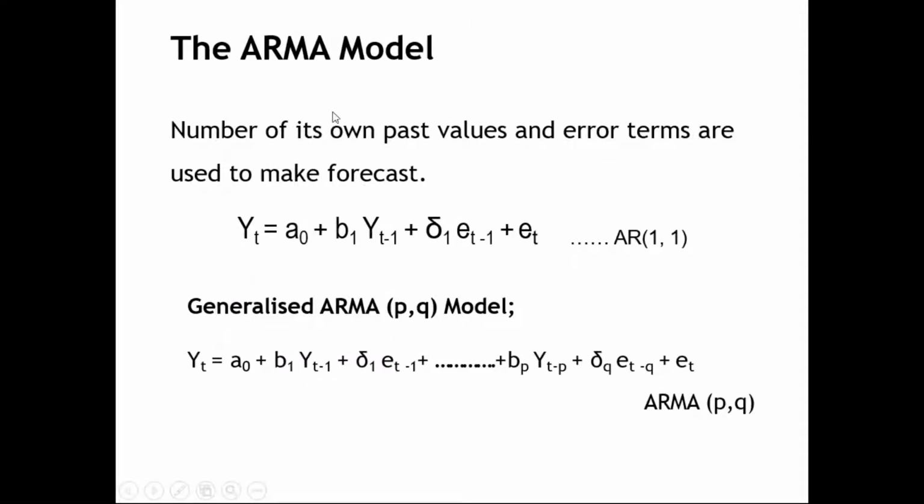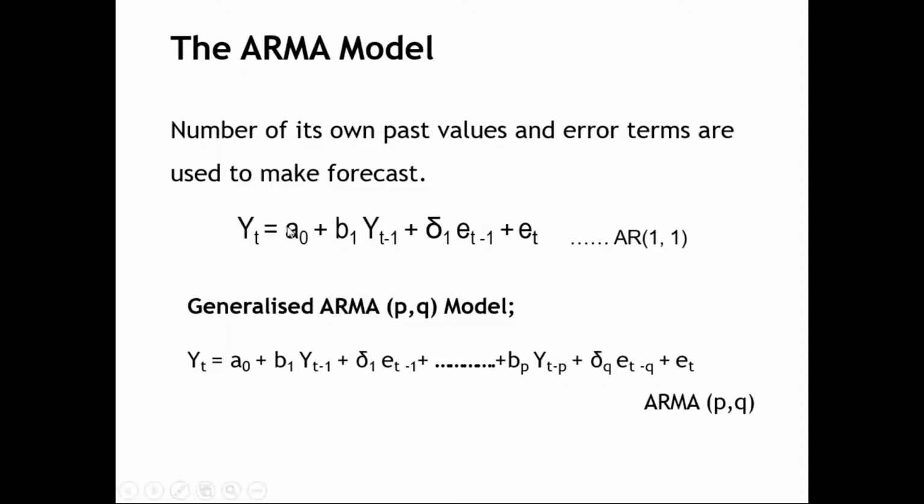So coming to the ARMA model, how an ARMA model will be written. When AR and MA come together, it takes its own past values and its own past errors in predicting its own future. My own past values and my own past errors, whatever mistakes I've made in the past, whatever results I've obtained, both are taken together to predict my future.